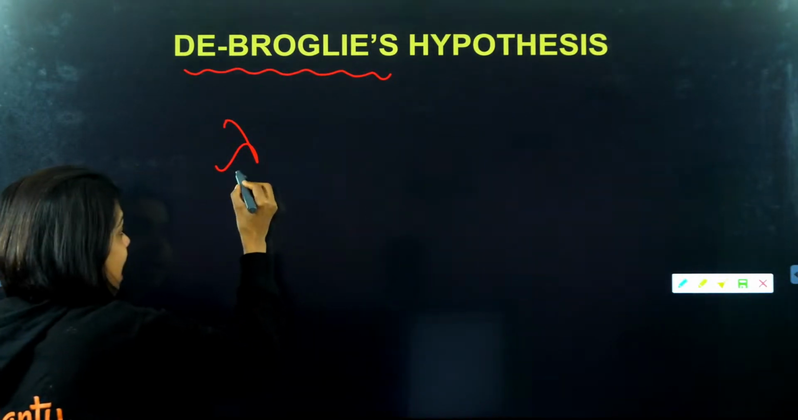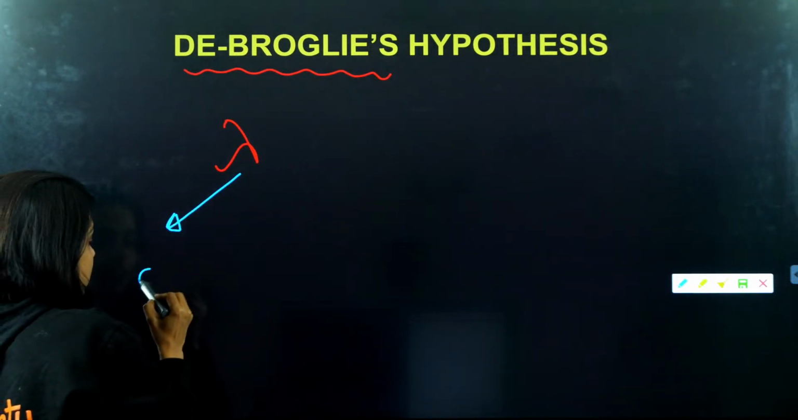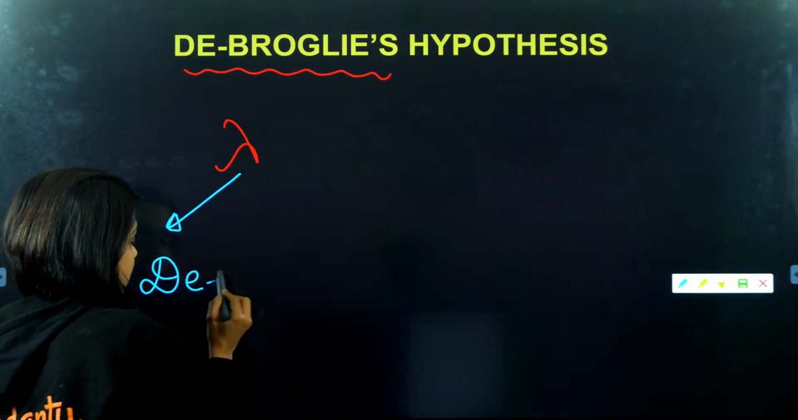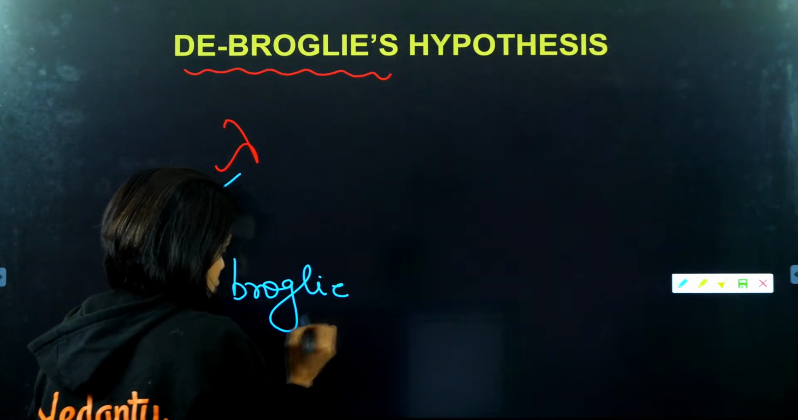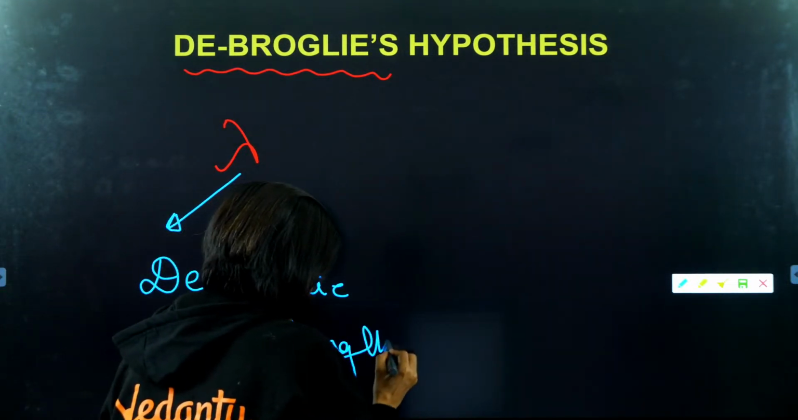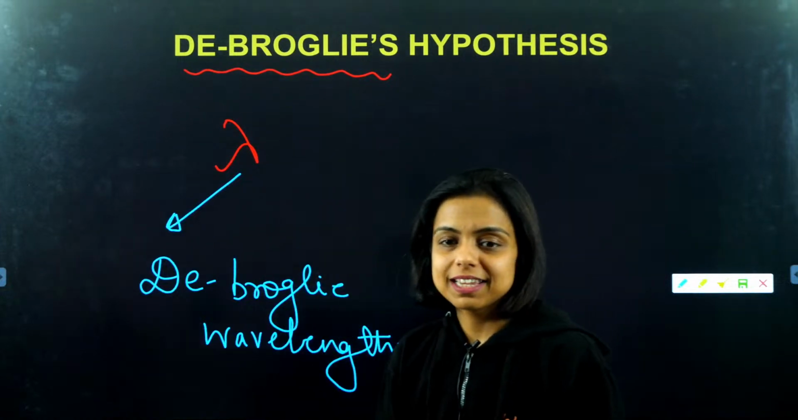Matter waves and the wavelength associated with them, we call it a de Broglie wavelength, right? So everything has dual nature, right? It has a particle nature as well as a wave nature. Slowly and steadily it will start making sense.